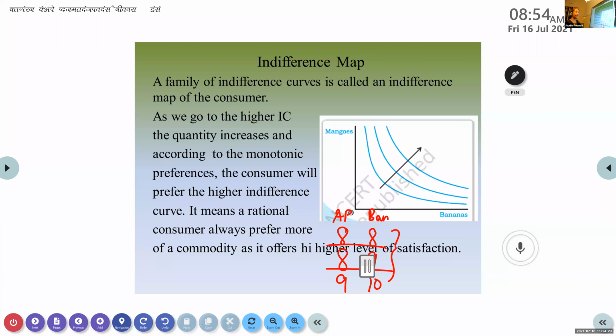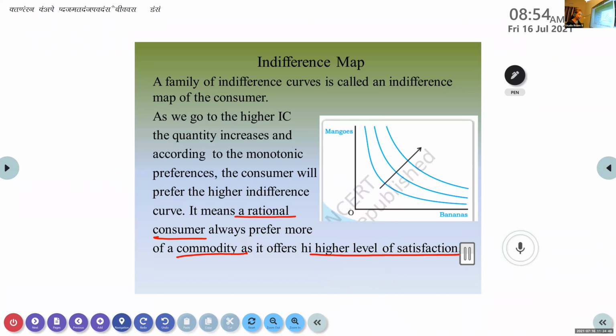Okay, so that kind of preference, we call it monotonic preferences. I'll just give you one sentence, it is given already in the slide. It means that a rational consumer always prefers more of a commodity as it offers him a higher level of satisfaction. So according to the monotonic preferences, the consumer will always prefer the higher indifference curve.